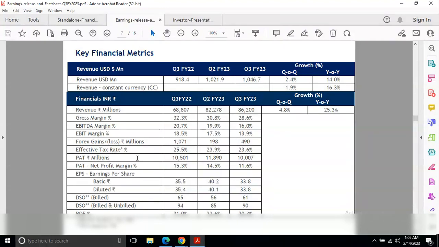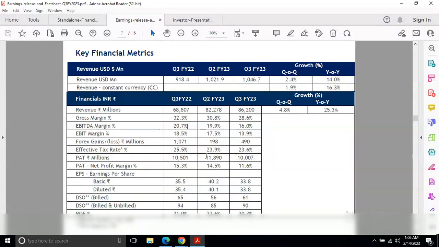Now we will see the PAT, that is, profit after tax. In quarter 3 of last year it was 10,501 crore rupees, in the previous quarter it was 11,890, and this quarter it's 10,007.